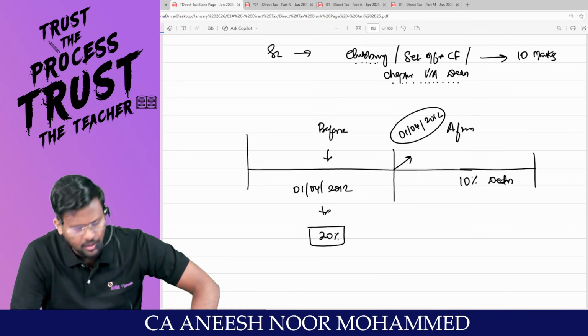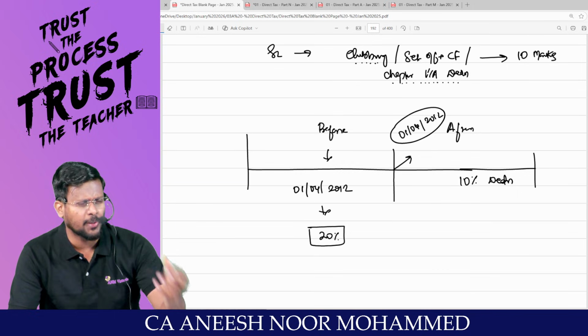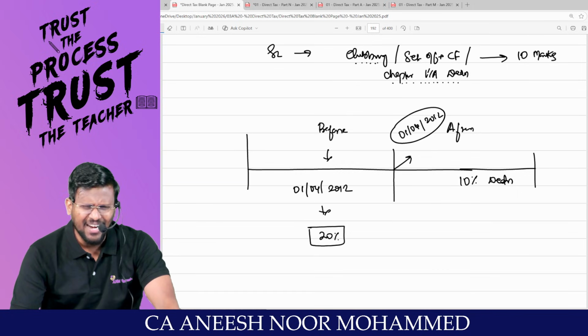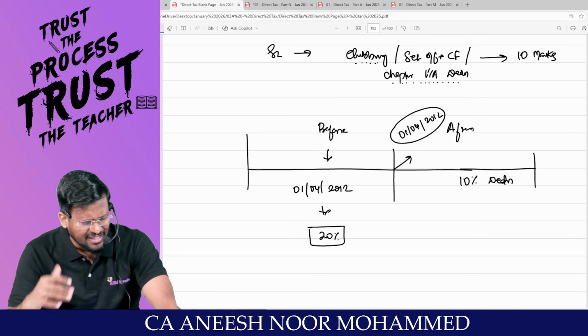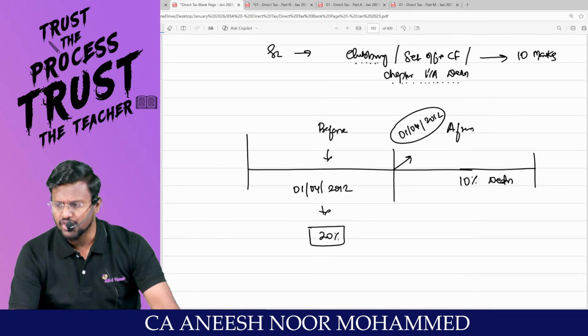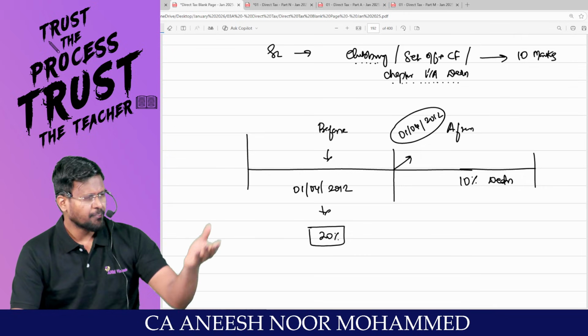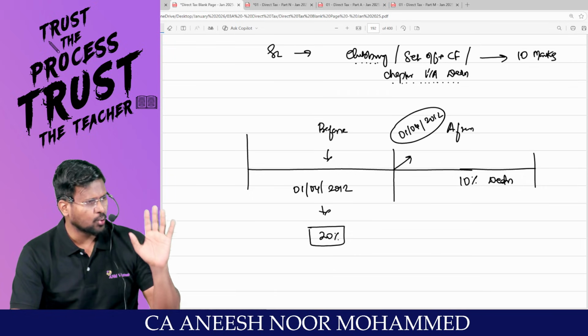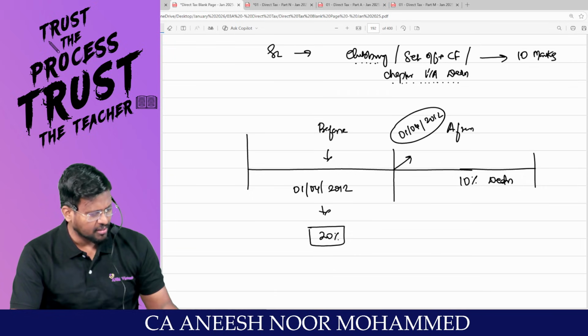Sir, you tell me, will the people welcome this amendment or people will be sad about this amendment? Sad about this amendment. Every person started criticizing the government, saying that earlier we used to get 20% deduction, but this government is reducing the deduction. That too, sir, this government is so cruel.